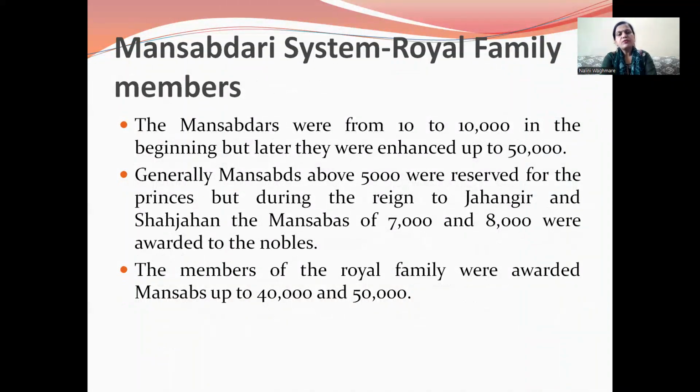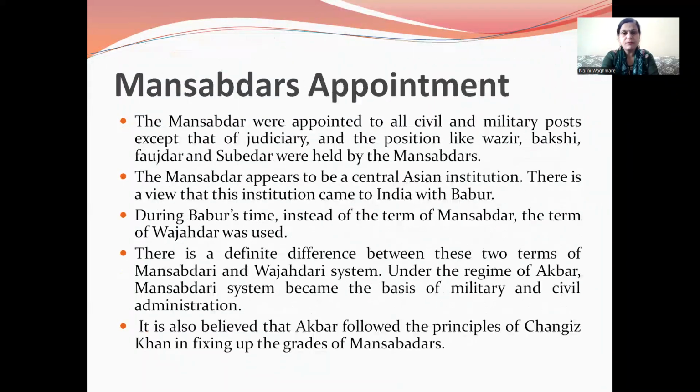The Mansabdars were from 10 to 10,000 in the beginning, but later they were enhanced up to 50,000. Generally, Mansabs above 5,000 were reserved for the princes, but during the reign of Jahangir and Shahjahan, the Mansabs of 7,000 and 8,000 were awarded to the nobles. The members of the royal family were awarded Mansabs up to 40,000 and 50,000. So this was the system that existed at that time.